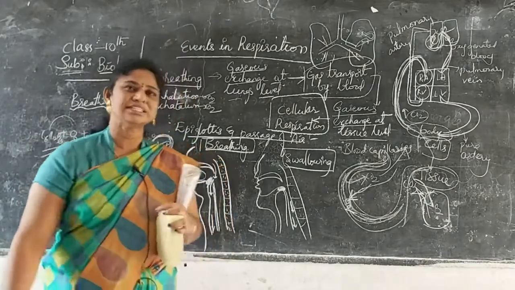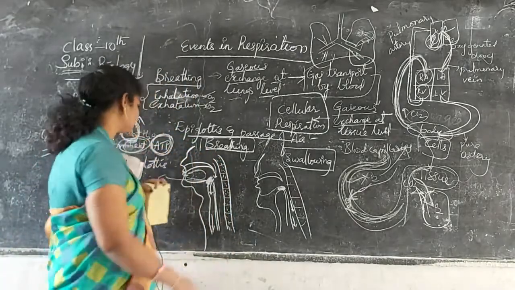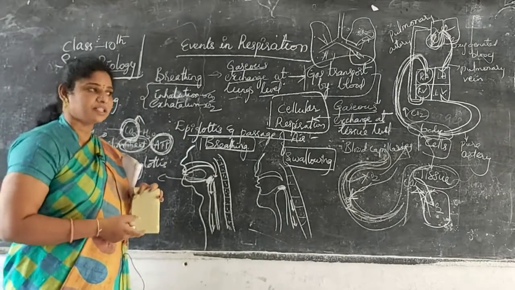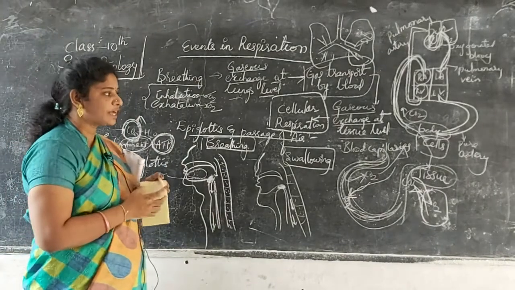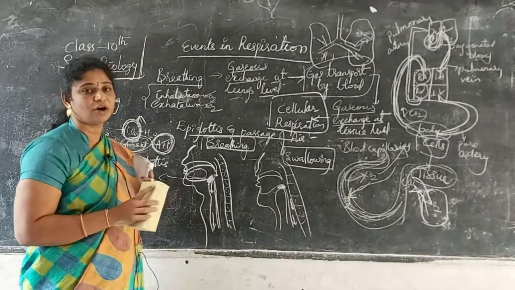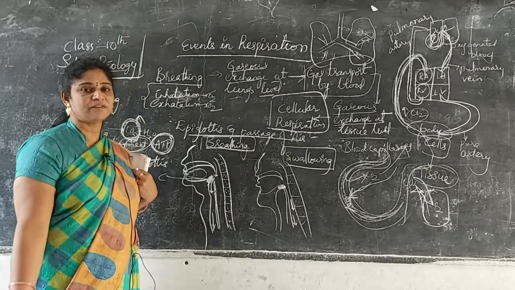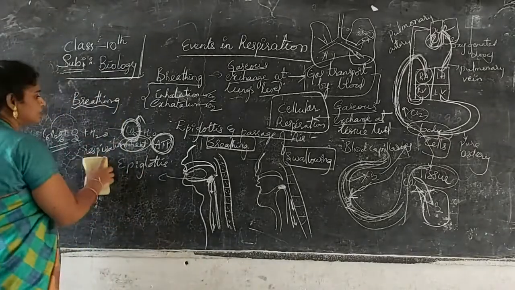ATP energy is also generated, and that energy only our body utilizes. That's why we call mitochondria the powerhouse, the generator of power, and power is nothing but energy. Hope you understood this.